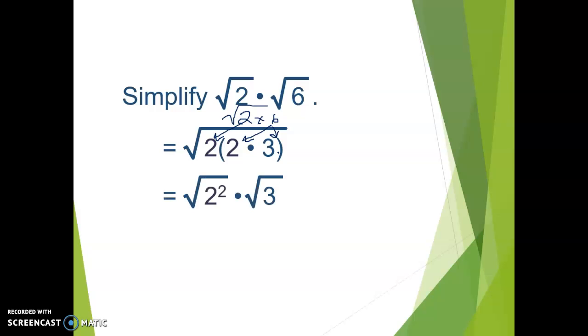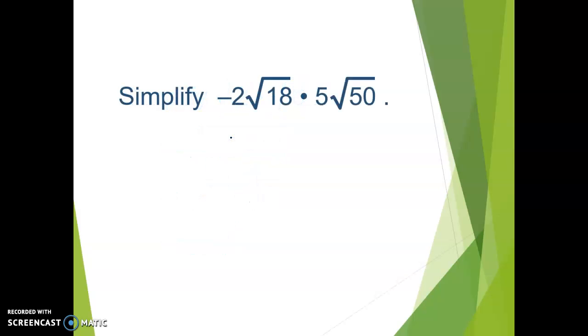We could write that as the square root of 2 squared times the square root of 3. Or if you just want to circle and pull out like we've been doing, you can do it that way as well. But what we end up with is 2 square root of 3. All right, try this one on your own.